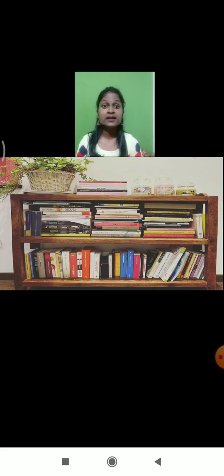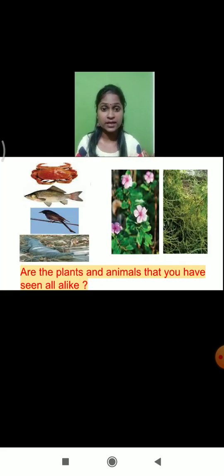Am I right? Exactly in the same manner, students, in our surrounding there are many varieties of plants and many varieties of animals which we see. Am I right? There are certain animals and certain plants which live in water. There are certain varieties of animals and plants which live in desert. There are certain varieties of plants and animals which grow and live on the soil. Are you getting my point over here?